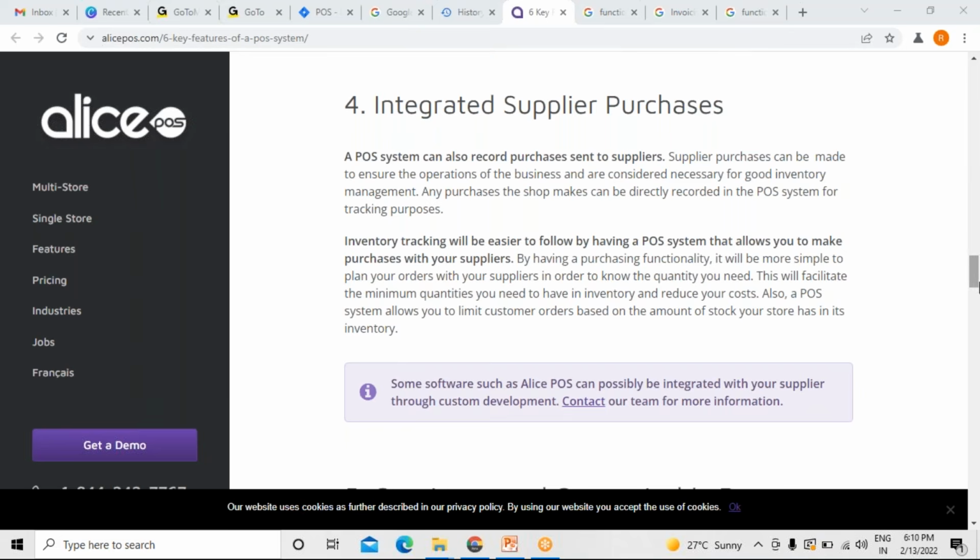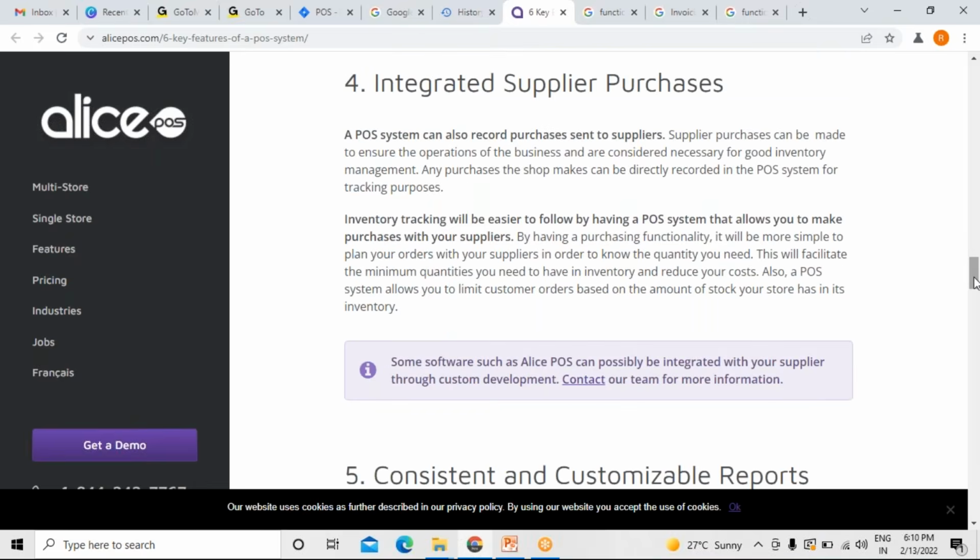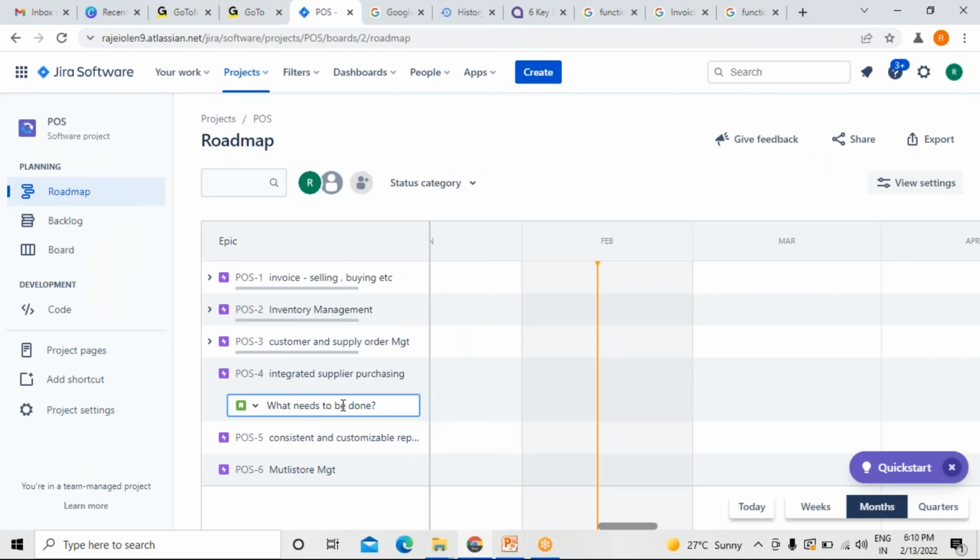Right. So we have created three epics, user stories and everything. The fourth epic will be for integrated supplier and purchases, because whatever the purchase records are sent to suppliers, that also has to be mentioned here, right? Supplier purchases, all that. So we have to write user stories for integrated supply purchase. Now you tell me one user story in this supply purchase integration, right?